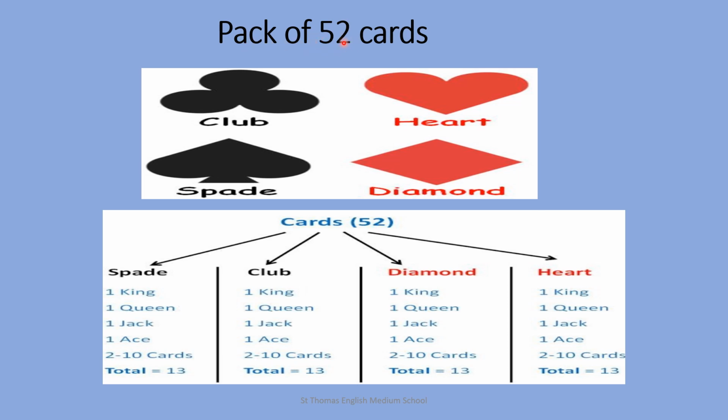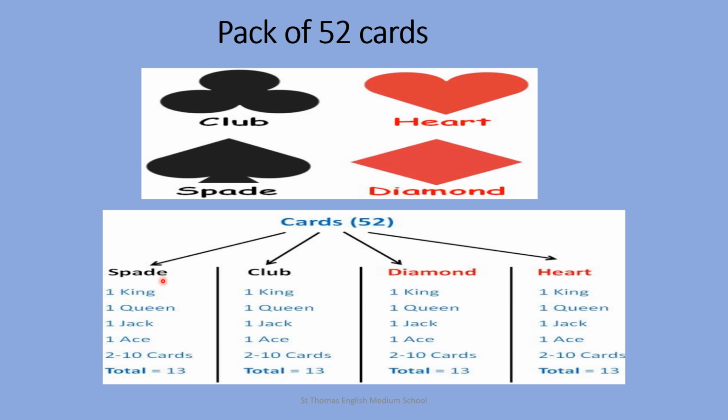Before moving to the 14th sum, we have to see how many cards are there in a pack of cards and which they are. A pack of cards consists of 52 cards, and these 52 cards are divided into 4 suits, that is club, spade, heart, diamond. Club and spade are black in color and heart and diamond are red in color. Each suit has 13 cards.